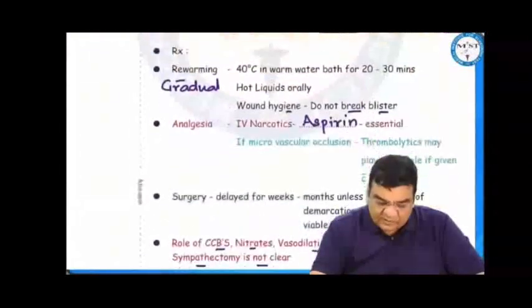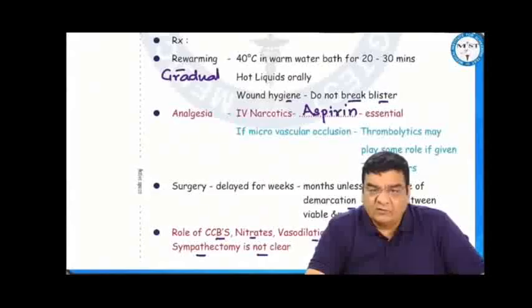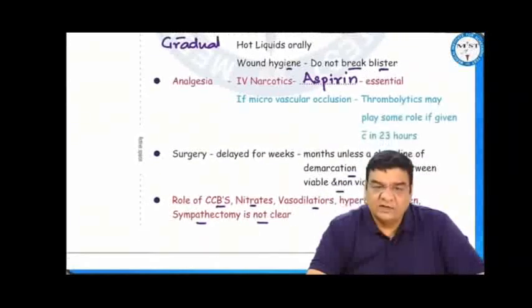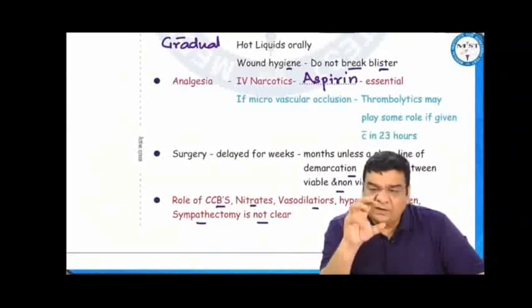In the treatment of these cold injuries, we do gradual warming with a 40 degrees centigrade warm water bath for 20 to 30 minutes, hot liquids orally, wound hygiene, and we should not break the blisters. Aspirin is used, which is an antiplatelet drug, which may help in increasing the blood flow towards the injured site. If there is a microvascular occlusion like in frostbite, there is some role of thrombolytics if they are given within